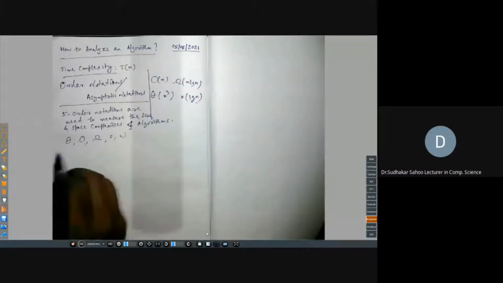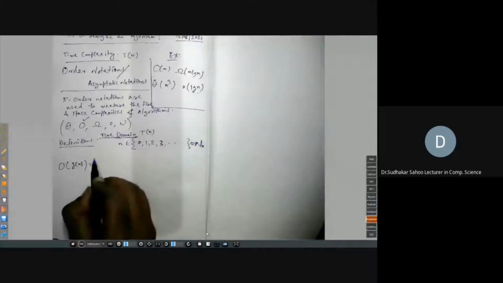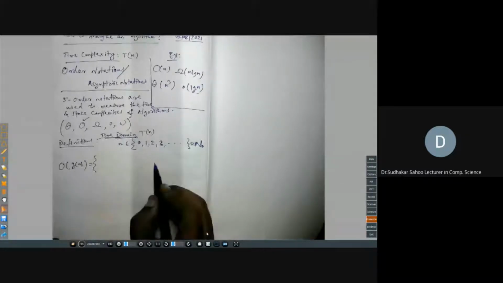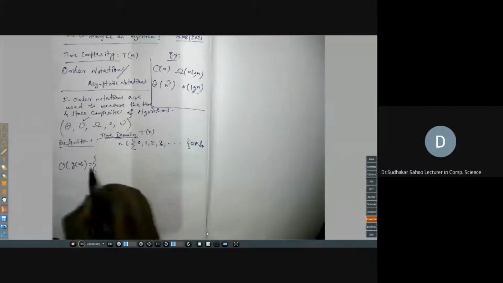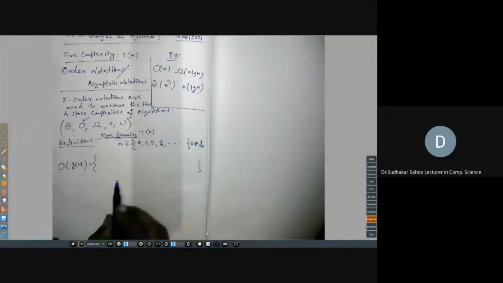Each is defined over a set. So let us define what is big O, a function. Actually this is a set. It contains many other functions, n square, n cube. So what are those functions? We will write it. It's a set.